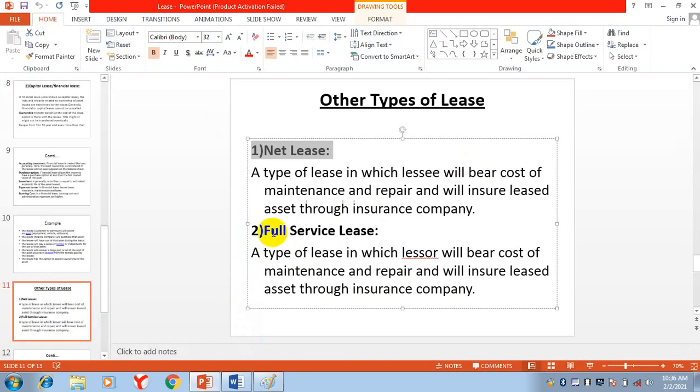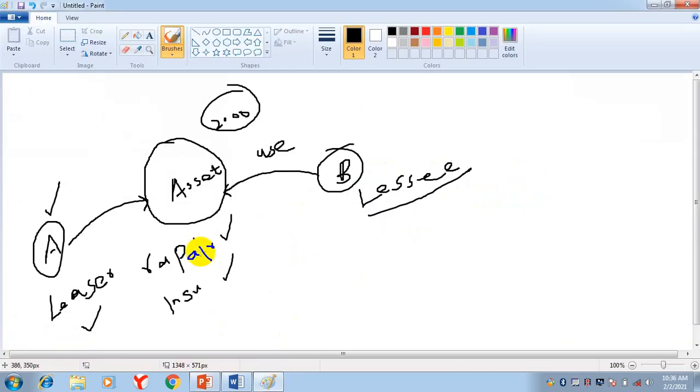So this type of lease in which lessee will bear cost of maintenance and repair and will insure the leased asset through an insurance company. I told you that in operating lease, lessor is responsible, but in net lease, lessee is responsible for repair and insurance.